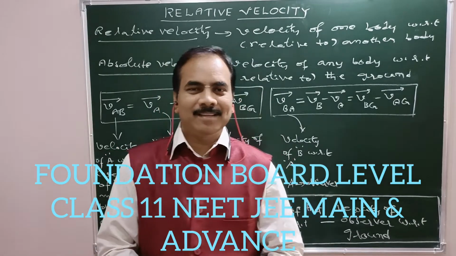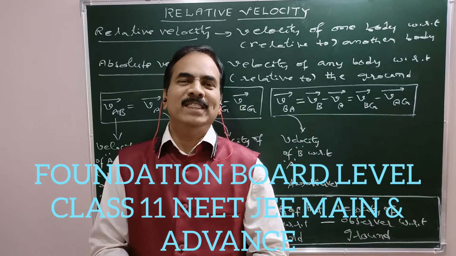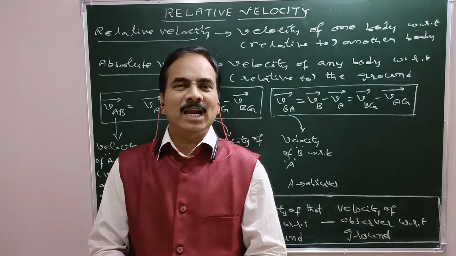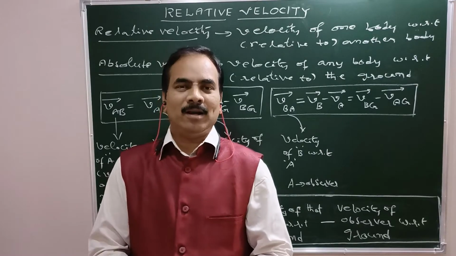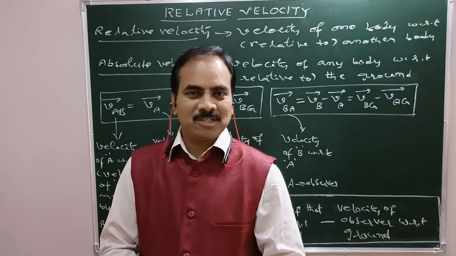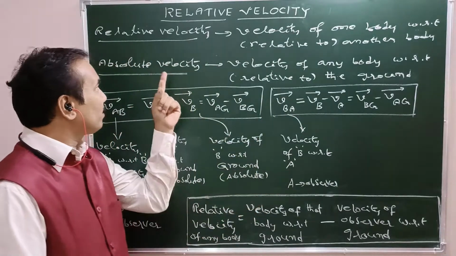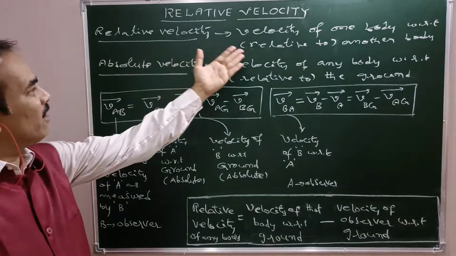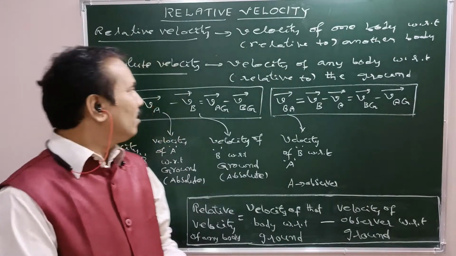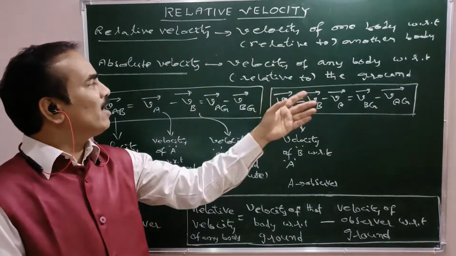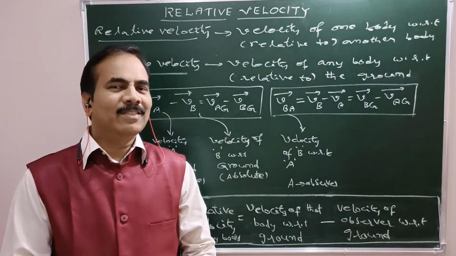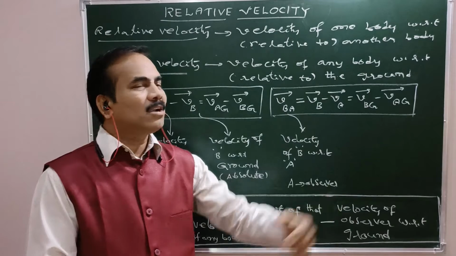What is meant by relative velocity? By the name itself, velocity of any body with respect to another body is known as relative velocity. Right? Velocity of one body with respect to, meaning relative to, another body. Now, velocity of any body with respect to ground is said to be absolute velocity. That's what is written on the board here. Suppose you measure velocity of any body with respect to ground, then it becomes absolute velocity.